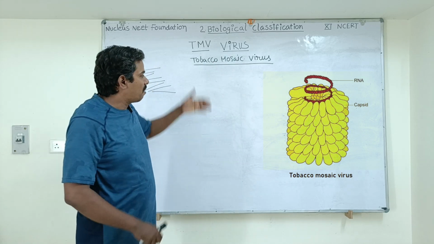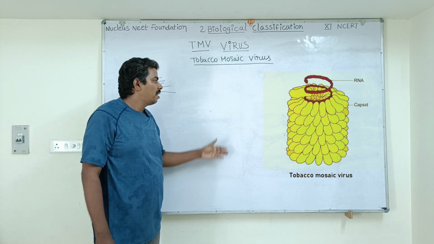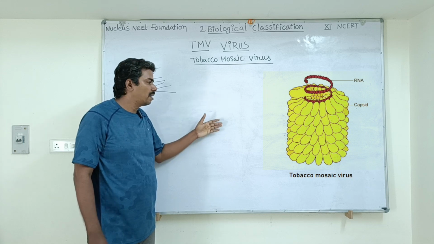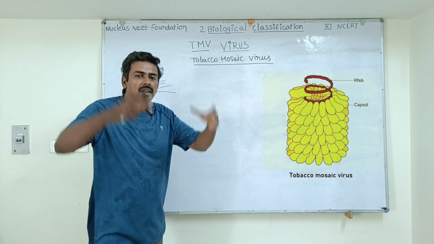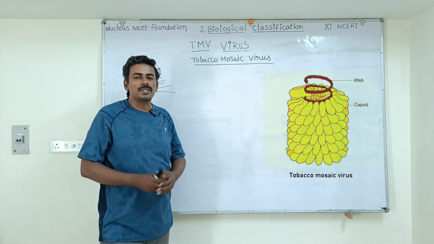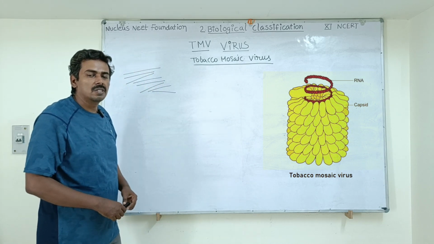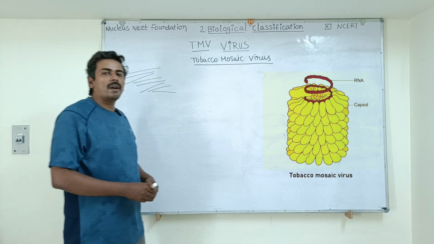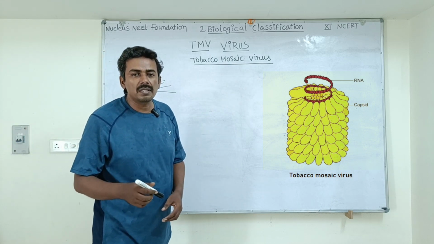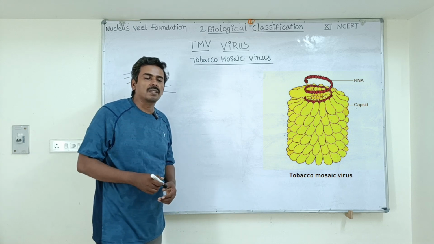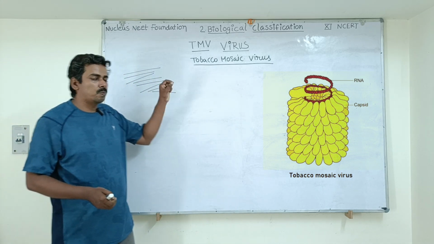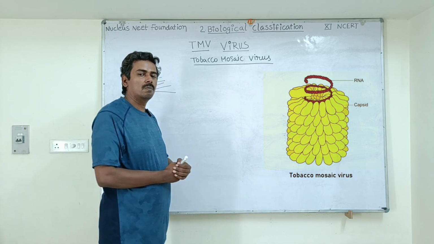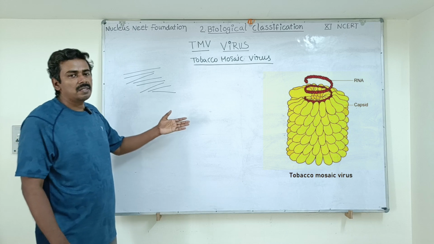Several of these individual protein units called capsomeres, collectively form a protective layer on the surface of the virus, which is called the capsid. Understood, everyone? So what are the symptoms of this tobacco mosaic disease? It causes tobacco mosaic on the leaves. The tobacco plant develops spots in the form of mosaic pattern. It is one of the symptoms of tobacco mosaic disease. Okay, so copy down this diagram, students.